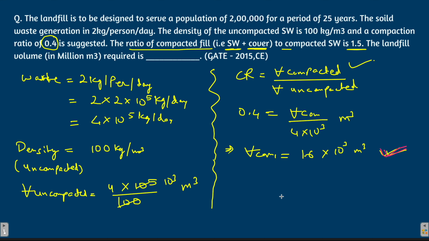So volume of fill to the volume of compacted waste is given to you as 1.5. What will be the volume of fill from here? Volume of fill will be 1.5 into the volume of the compacted waste, which is 1.6 into 10 to the power 3. So it comes out to be how much?